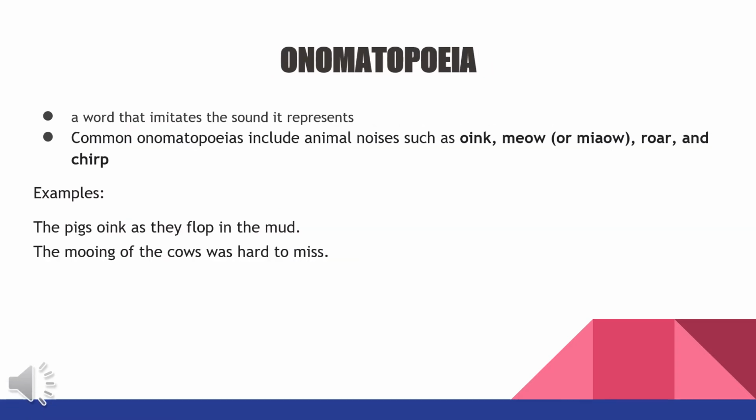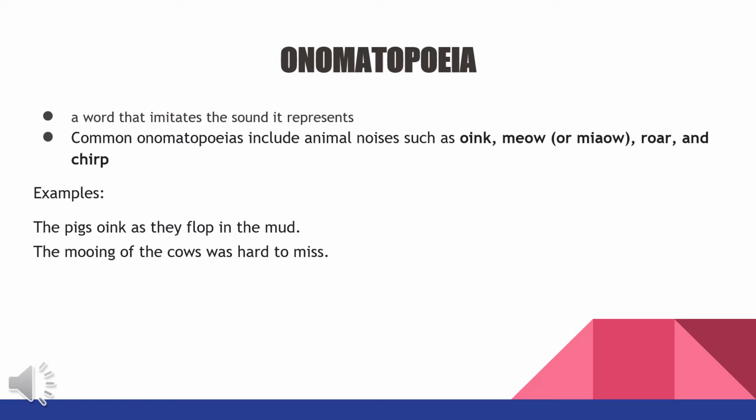Another figure of speech that we have here is onomatopoeia. It is a word that imitates the sound it represents. Common onomatopoeias include animal noises such as oink, meow, roar, and chirp. And at the same time, the sound that you heard earlier, the bark of a dog. So let me just give you a set of examples.